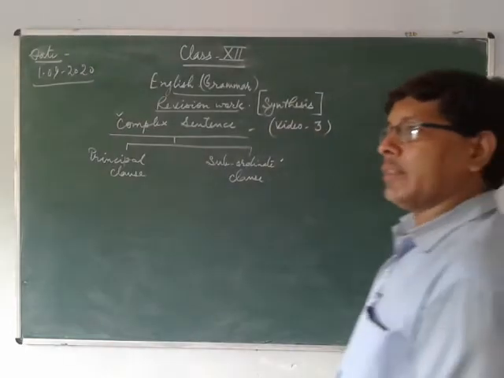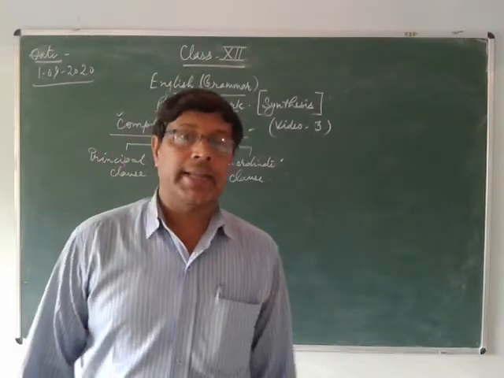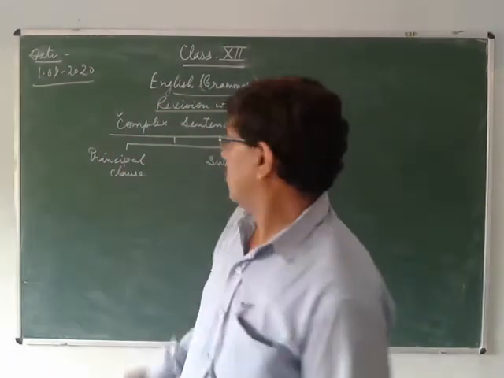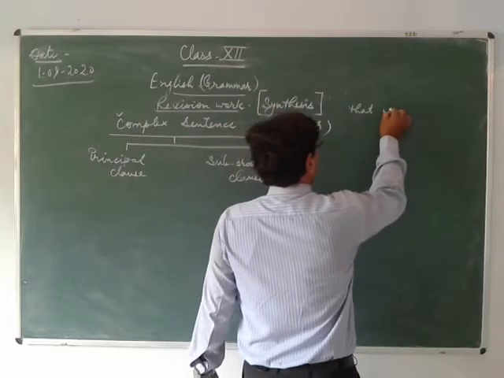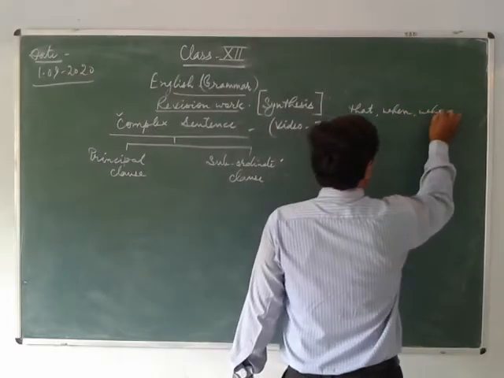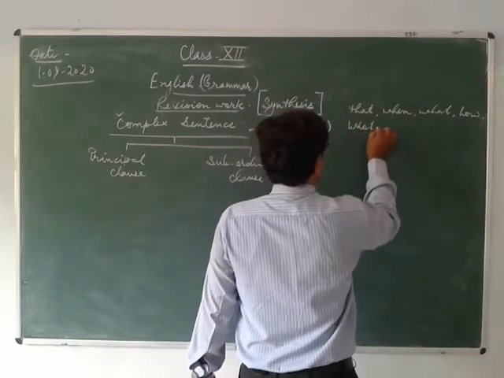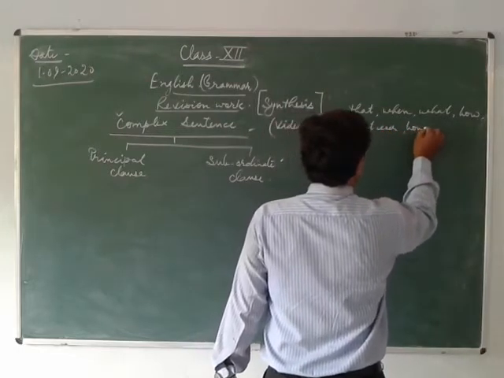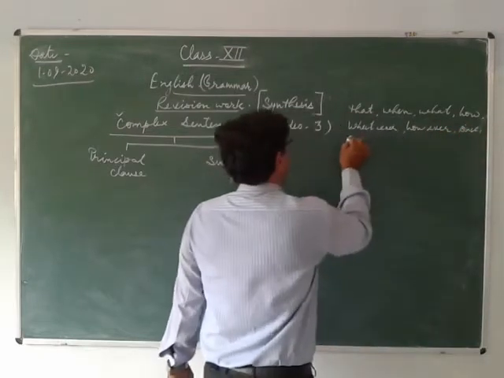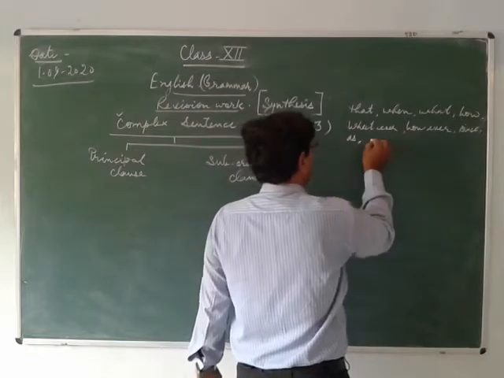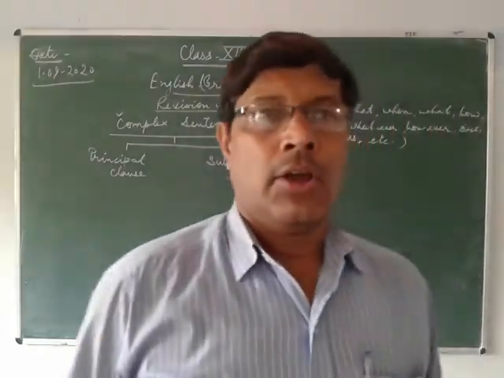A subordinate clause always begins with a subordinating conjunction. Subordinating conjunctions are: that, when, what, how, whatever, however, since, as, and so many other conjunctions you can see here.